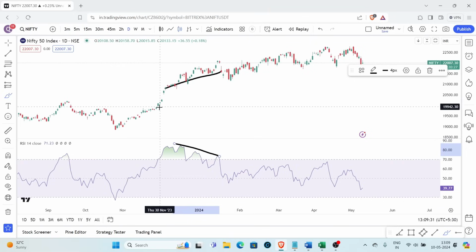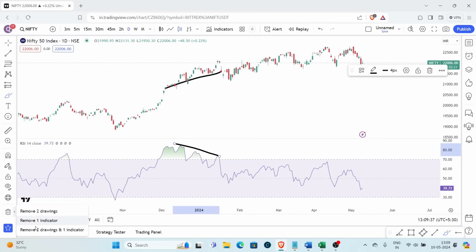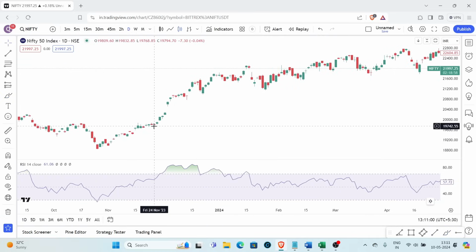So you can see during this point in time, there were huge average gains. So let me just clear everything. Assuming that I am somewhere at this point, I'll be using the last 14 periods and the average gain is much higher. Next, what I'll do, I'll skip to this, drop one from here, skip to this, drop one from here, again skip to this, drop one from here, right? So you can see there were a series of huge gains, right?